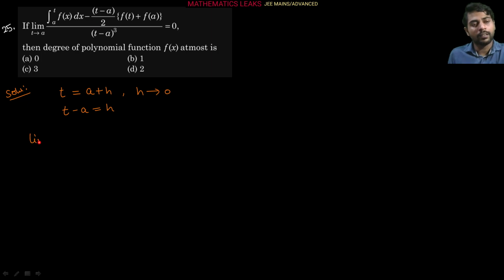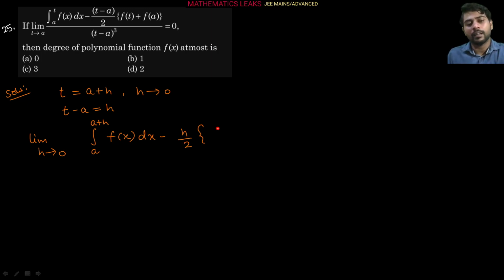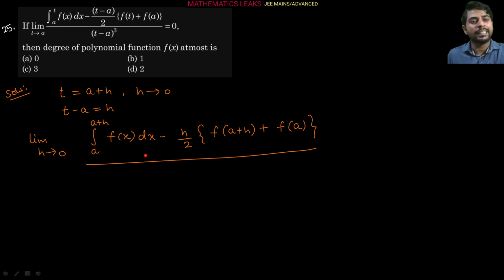So limit t tends to a. So we can say here h tends to 0, and this integral will be from a to a plus h of f(x) dx minus (t minus a, which is nothing but h only) h by 2 times (f(a plus h) plus f(a)), whole upon (t minus a, which is h only) h cube, right?